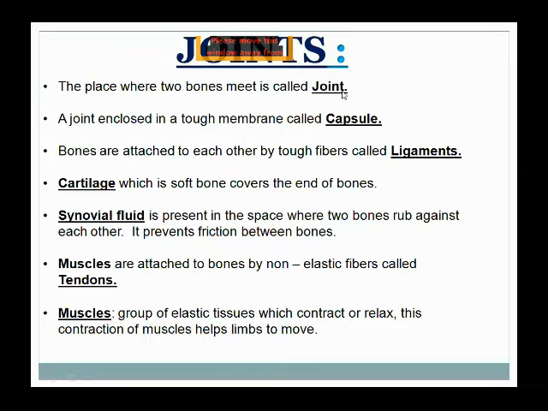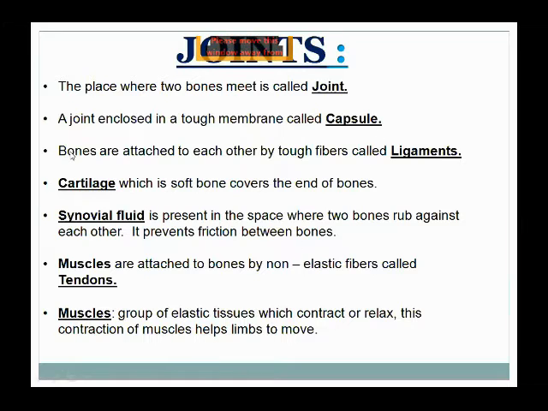What is a joint? A joint is the point or the place where two bones meet together or join together. A joint is enclosed in a tough capsule or a tough membrane, which is called a capsule. So what is a joint? A joint is the point or the place where two bones meet together, and the joint is enclosed in a tough membrane which is called a capsule.